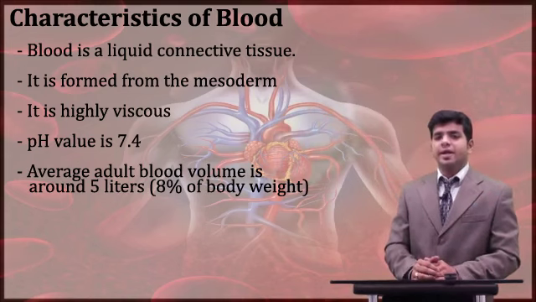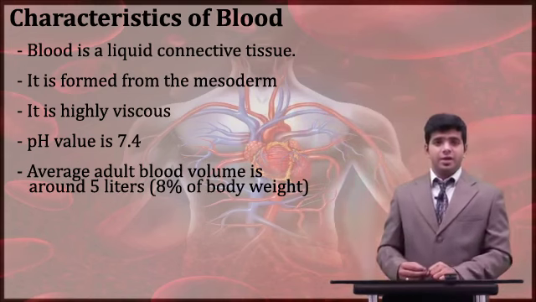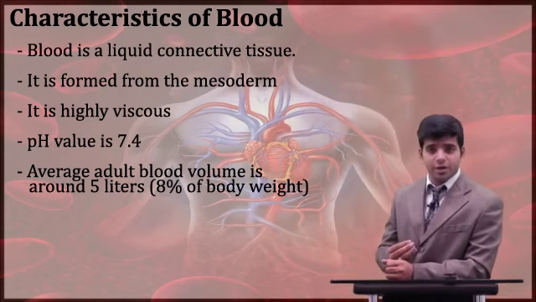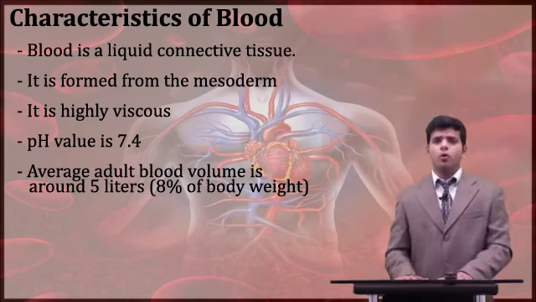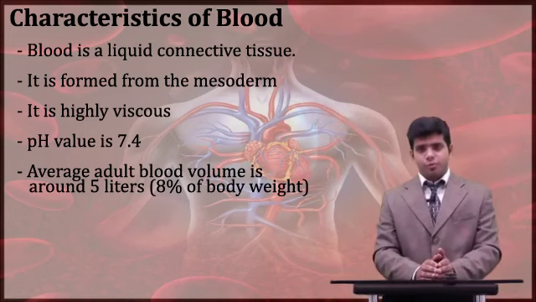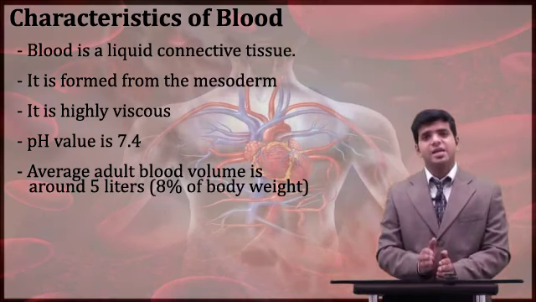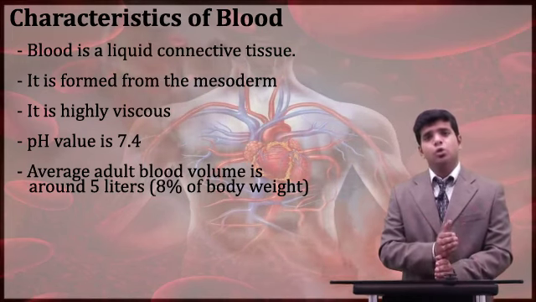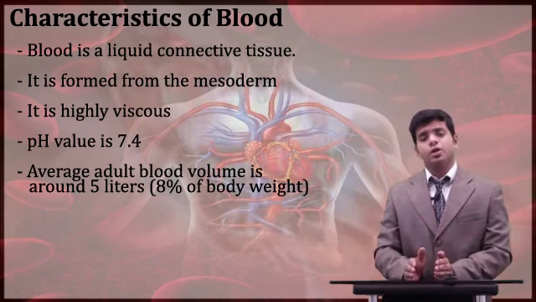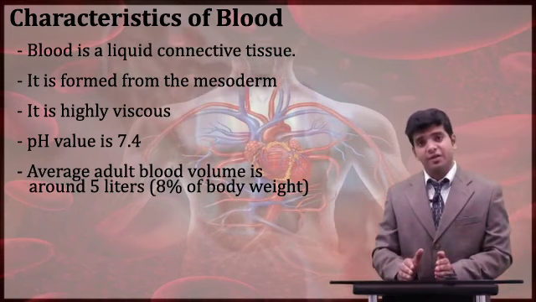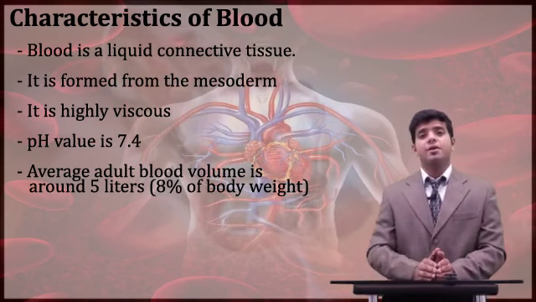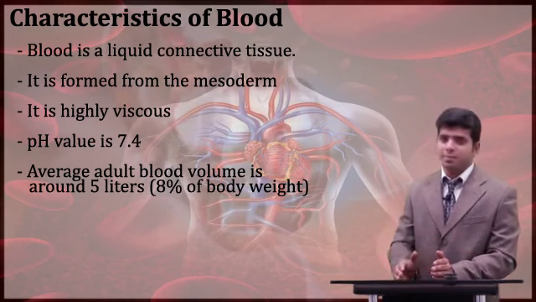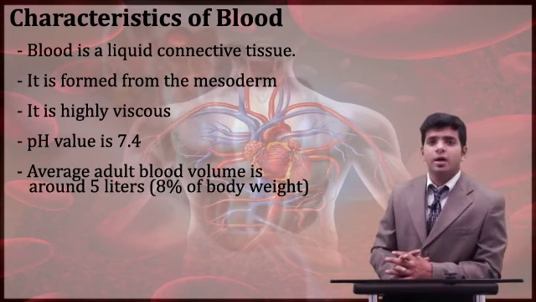Okay, that is clear. Next, the color of blood. Blood is bright red and a highly viscous fluid. Viscous it is, heavier than water, and salty to taste. The pH value is 7.4, so it is alkaline. See, the pH value is 7.4. 7 is the standard value. When the values are less than 7, you call it acidic. When they are more than 7, you call it basic. When close to 7, like 7.3, 7.4, you say it is slightly basic. And when 8, 9, you say it is highly basic. And similarly, vice versa for the acidic.